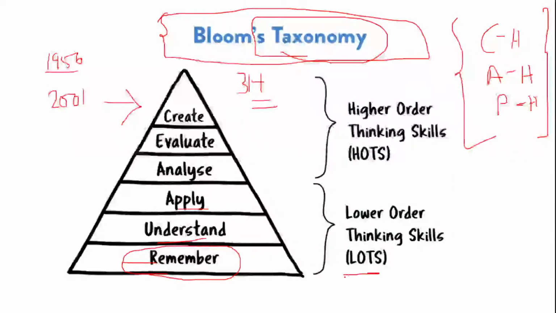You can keep this as an acronym, LOTS. LOTS indicates lower order thinking skills. There is even a question based on this, which are higher order or which are lower order thinking skills. So when we talk about the lower order thinking skills in Bloom's taxonomy, what comes under lower order? Your remembering, understanding and applying.